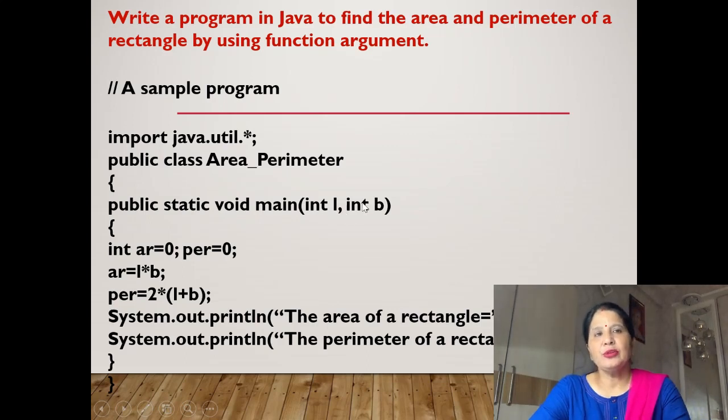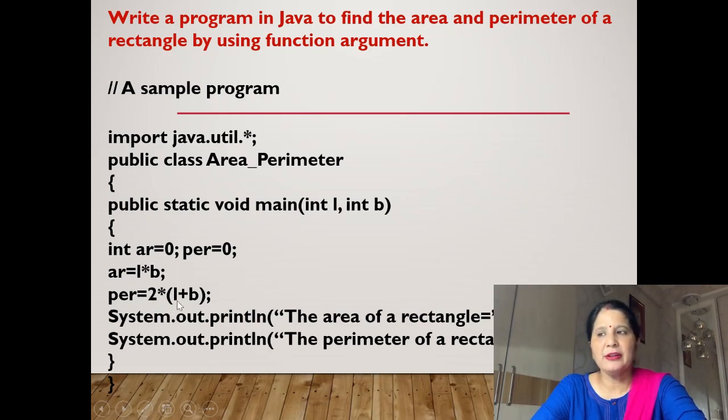Now we will do the next program. This is also using function arguments. Write a program in Java to find the area and perimeter of a rectangle by using function argument. Same way, a sample program: import java.util, public class Area_Perimeter. Then public static void main. Here we want length and breadth, so we will take int L for length, int B for breadth.